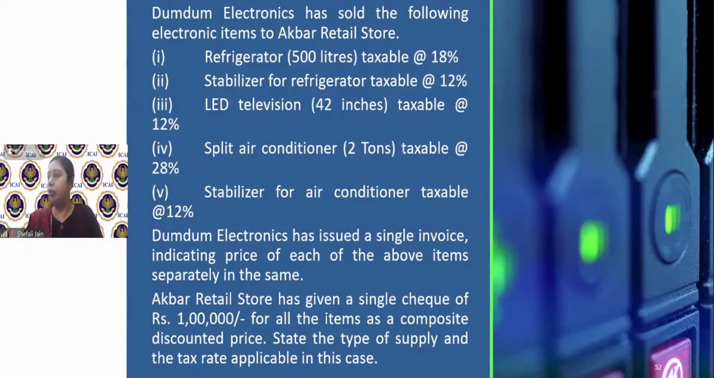License is applicable for supply. I think I have already answered this question: any other license will be a supply. Only a license for alcoholic liquor for human consumption will not be a supply. Mobile phone is the principal supply and charger is a composite supply.